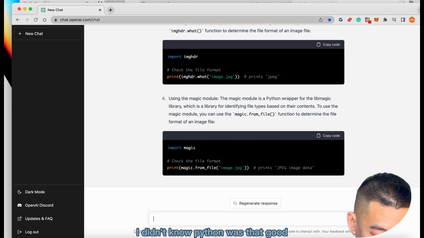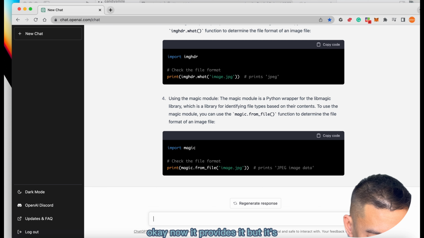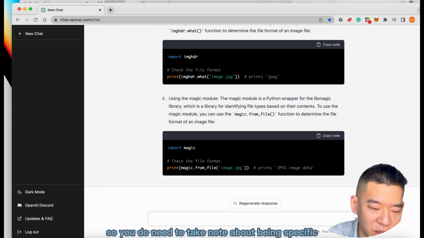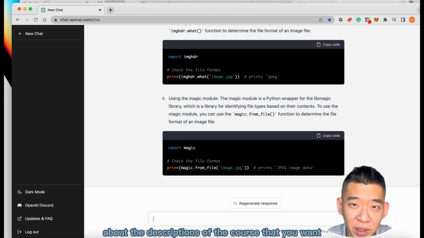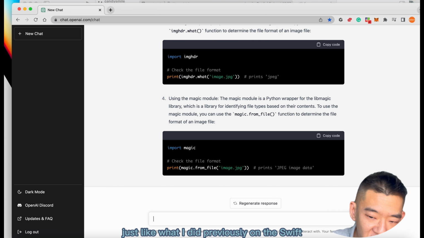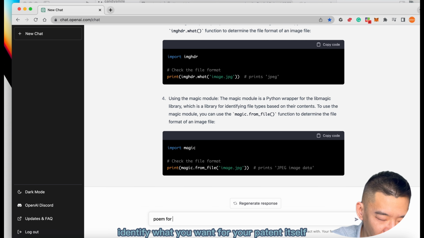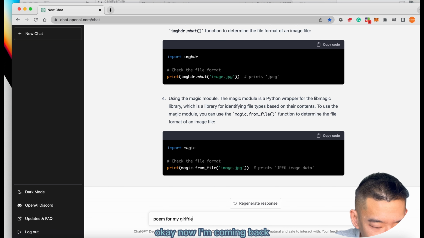I didn't know Python was that good. Now, it provides it, but it's not very detailed. So you do need to take note about being specific when you're providing descriptions of the code that you want. Just like what I did previously with Swift, you should be able to identify what you want for your button itself.